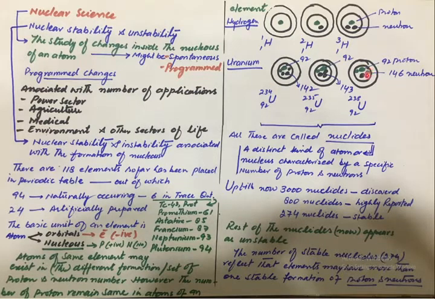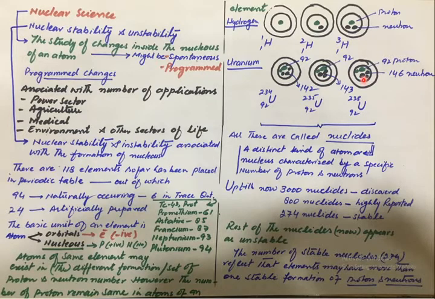Because there are certain different kinds of formations for the uranium atom, the hydrogen atom, and like that, all the elements present in the periodic table have such nuclides having different sets of protons and neutrons. But out of all these, only one or two nuclides may be stable; the rest are not stable.